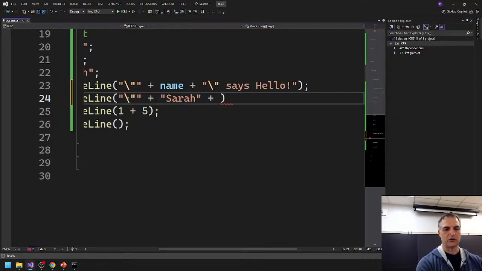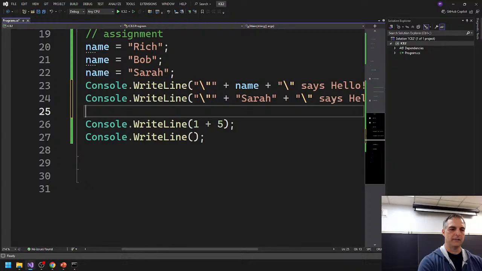This is kind of like if I was doing math. So that is what it looks like after we translate it. Name evaluates to Sarah, and then that's the next line. And if I was going to take this further, then it would concatenate into a full thing.